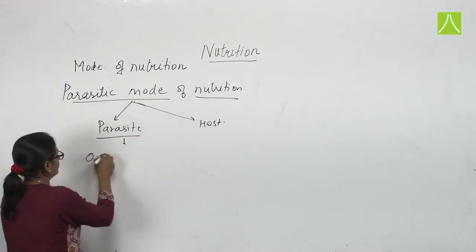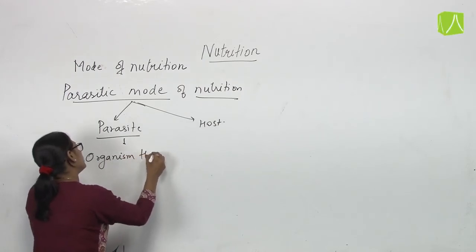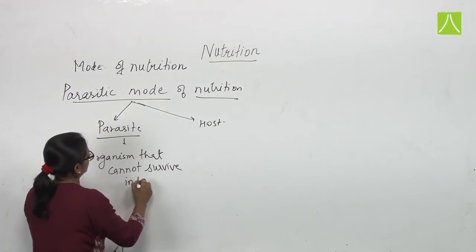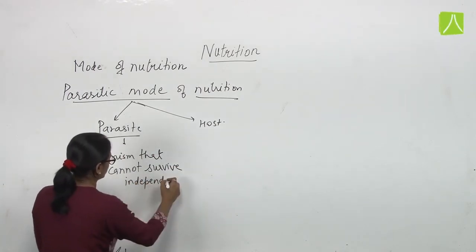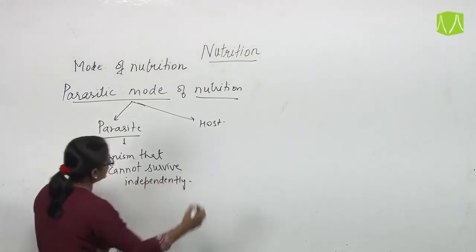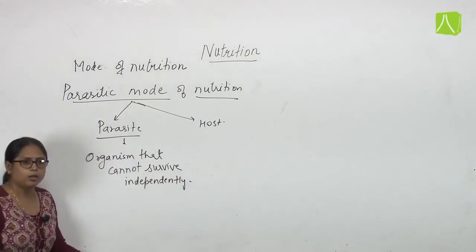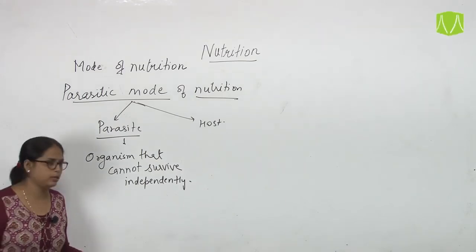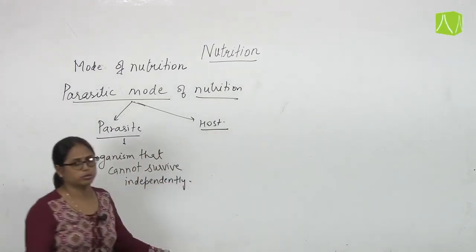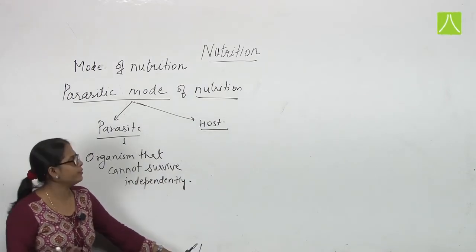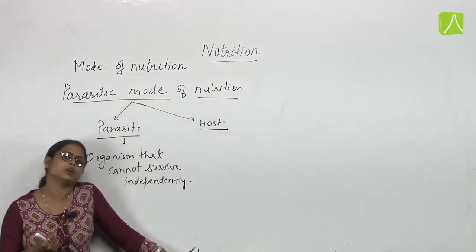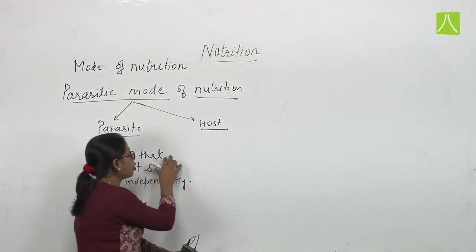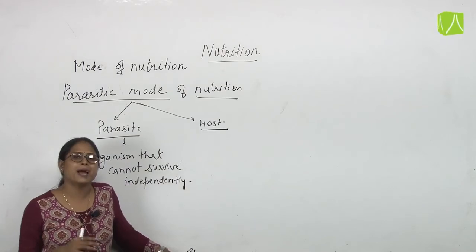Parasites are organisms that cannot survive independently because they require another host body to complete their life cycle. That is why they depend on a host. The host is the organism in which the parasite survives, absorbing all types of nutrients of the host body, and even causing harm to the host body as well. So this is the parasitic mode of nutrition.